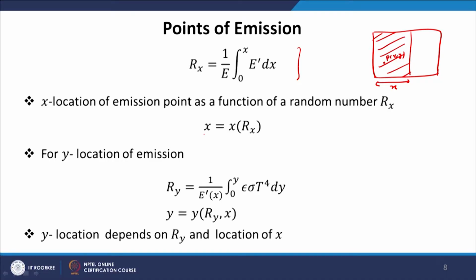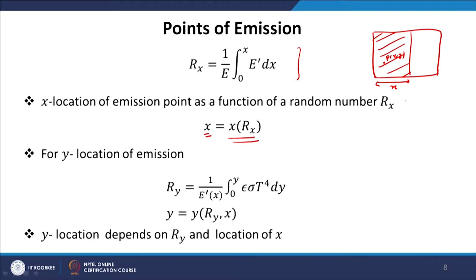You have to apply some strategy to invert this and find out the value of x, and for this type of problems we will see that this may be a little challenging, but the point is we have to find out the value of x by inverting the relation. Given the value of R x, find out the value of x, where R x is a random number between 0 and 1.